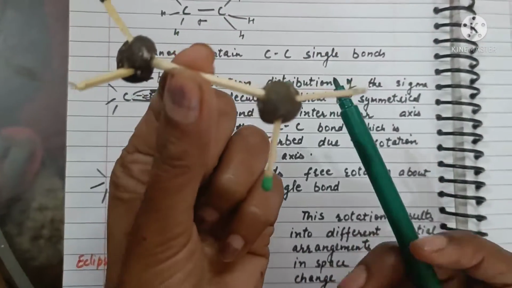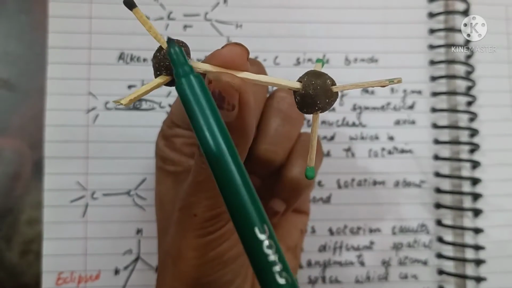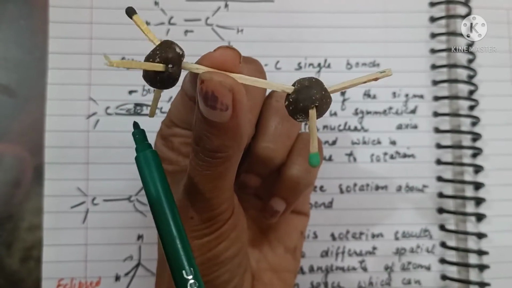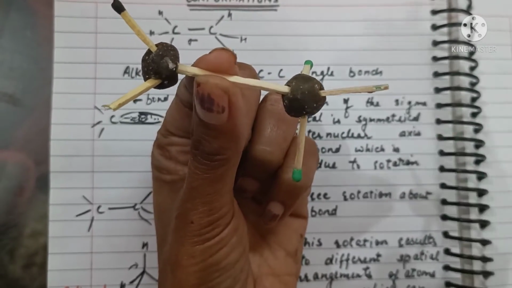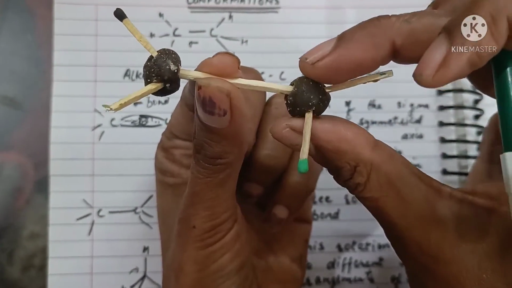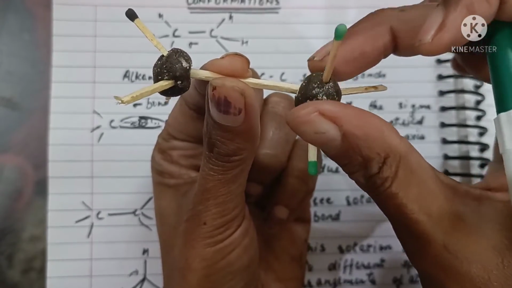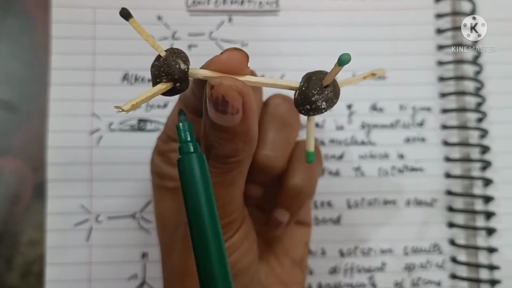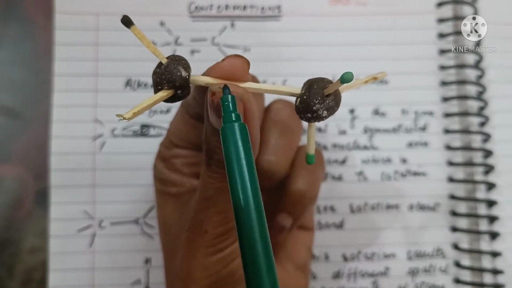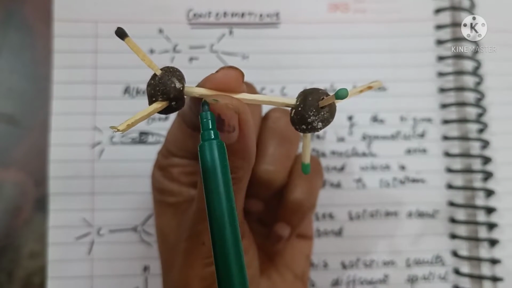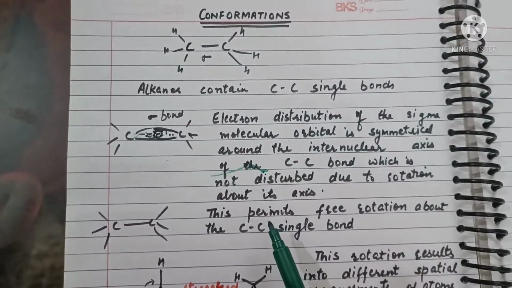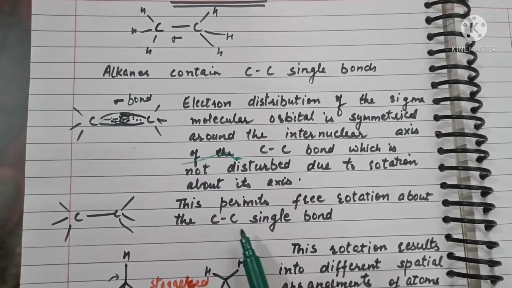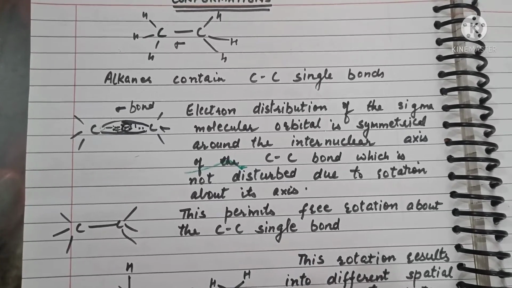its axis. For example, if this is one carbon with 3 hydrogens attached to it of the ethane molecule, and this is the other carbon, so even if this bond is rotated, these distributions are not affected. These electrons, they are not affected. There is no hindrance in the rotation of this bond. So this permits free rotation about the carbon-carbon single bond.